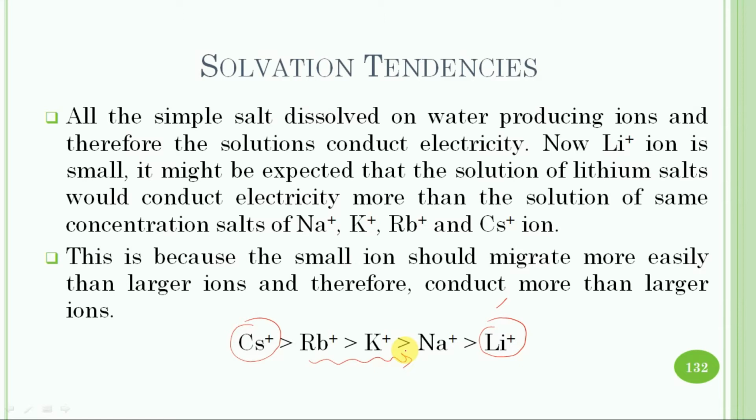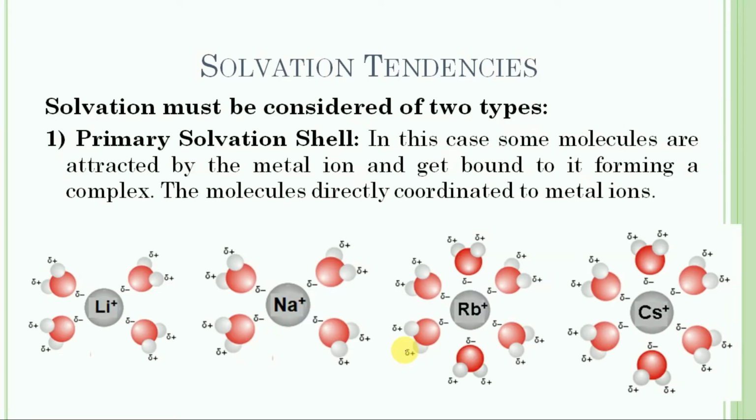The main reason for this anomaly is that the ions in solution do not exist as bare ions but are hydrated or in the solvated form.